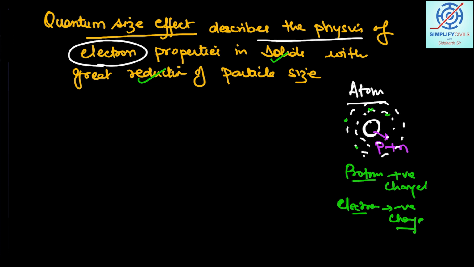Okay, and it is because of these electron properties in solids, the reduction with the particle size, there is a change in the basic physics, basic properties of the particular atom, and this is what quantum size effect is all about.